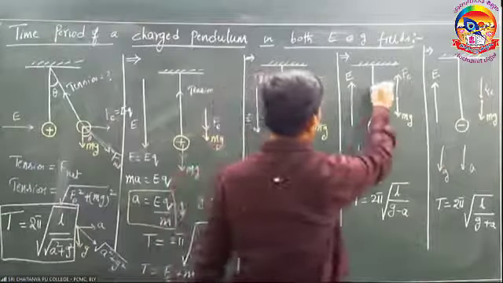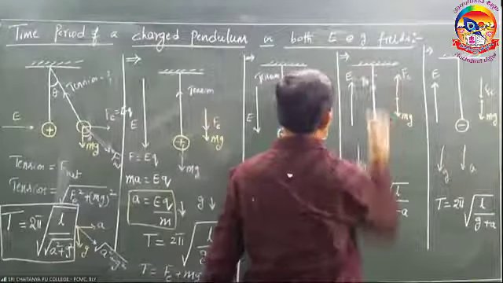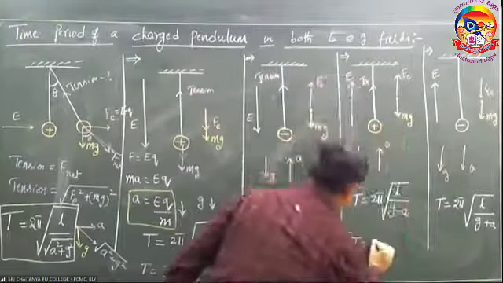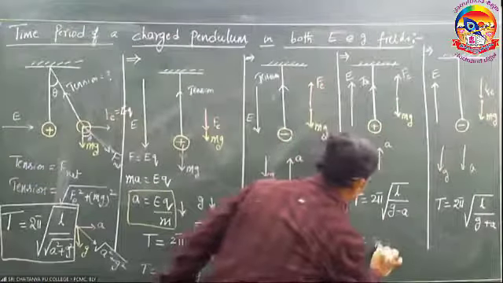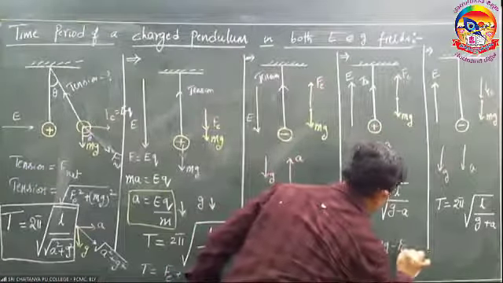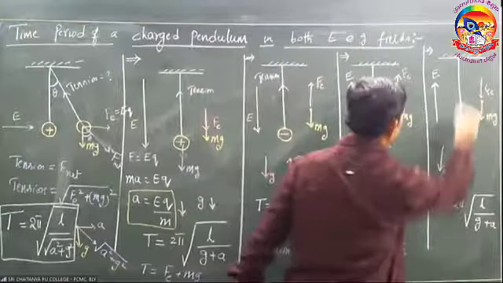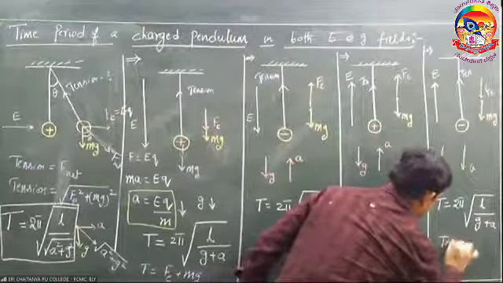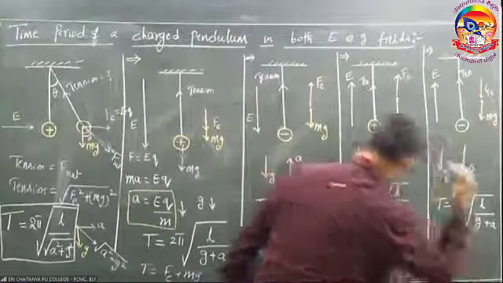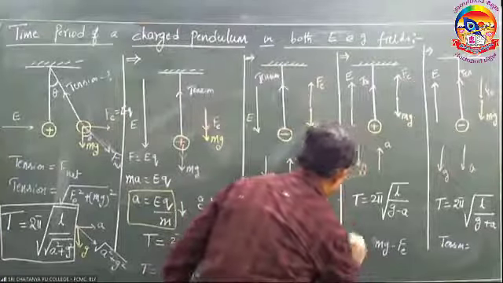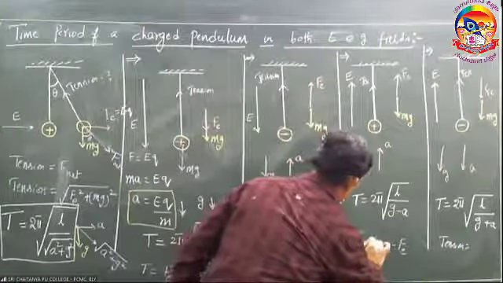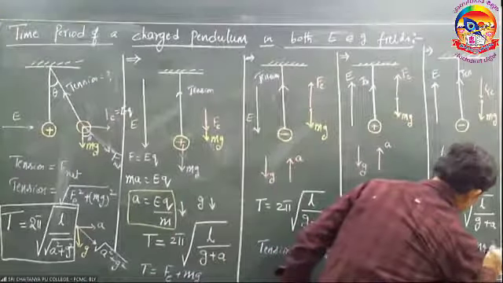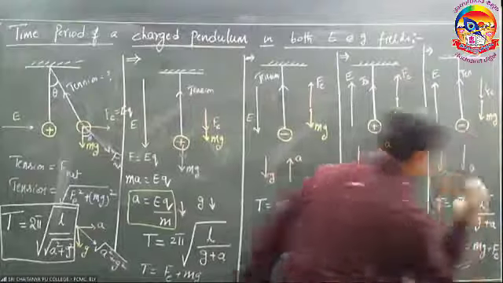Here, if you are asking what is the tension? T is equal to, see here, opposite: mg minus Fe. Here, if you are asking what is the tension? Both are in the same direction: mg plus Fe. That's it.